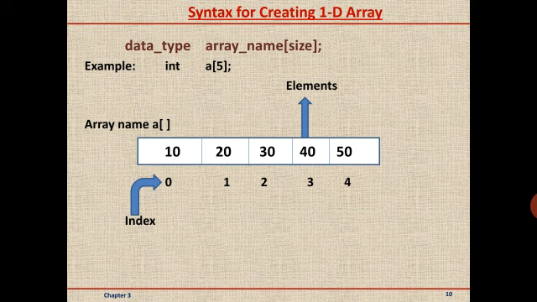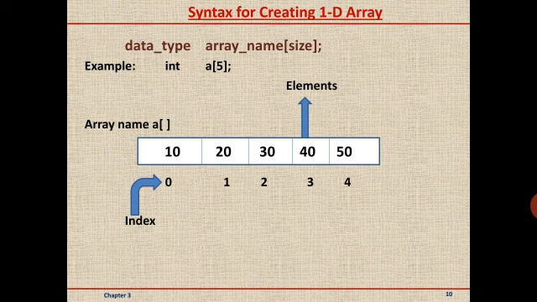Here, elements are stored in continuous memory locations. It is declared as shown here. First, it begins with the data type, followed by the array name, in the bracket the size, and ending with the semicolon. Data type means it can be integer, float, character, anything.